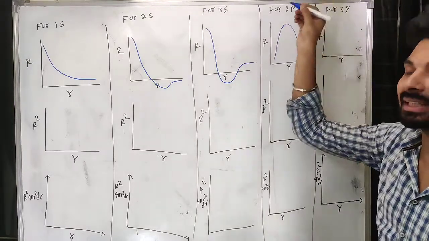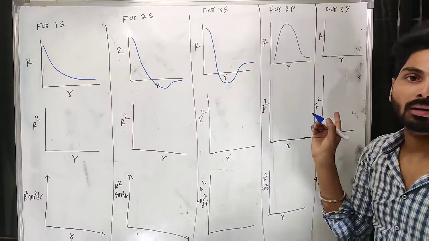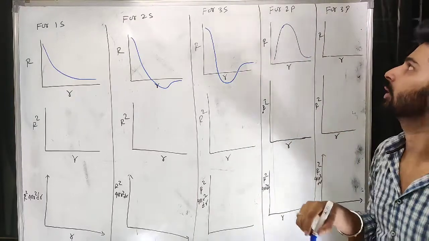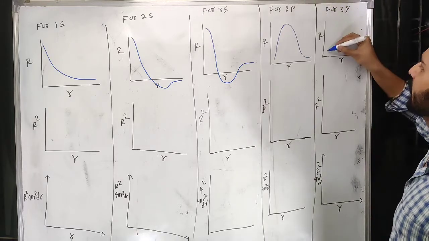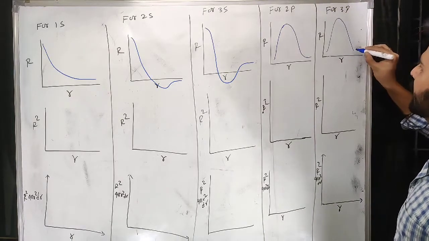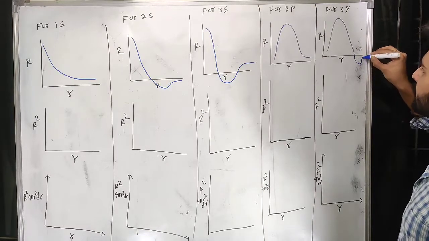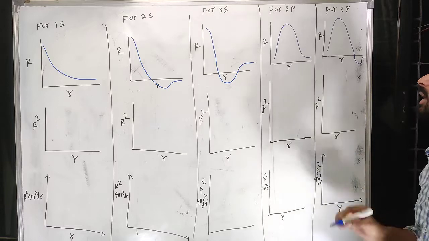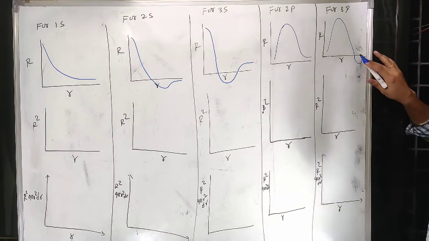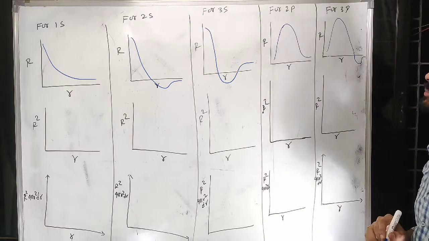Because 2p is of the first kind, you cannot show a node. But for 3p I need to show 1 node because of 2p. Then I will show here, then I will cut this. Then it will go like this. I need to cut and it will go down because it is r, it is not r square. I need to go down. I need to show 1 node there.